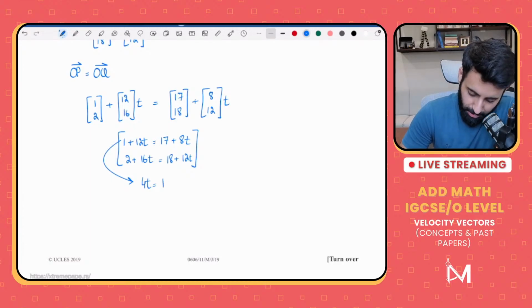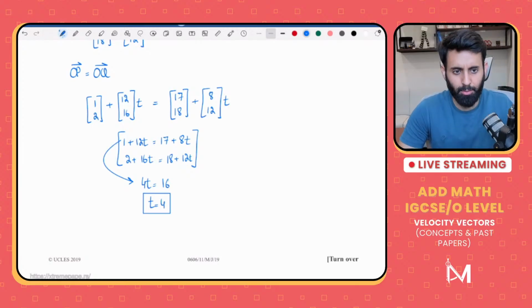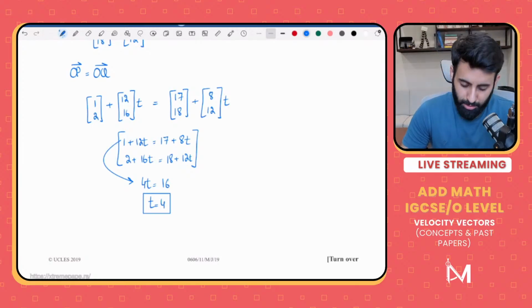So 4t is equal to 16, which means t is equal to 4. So that means after 4 hours, they collide. 4 hours, no, sorry, 4 seconds. Also, that's not the end of the story.